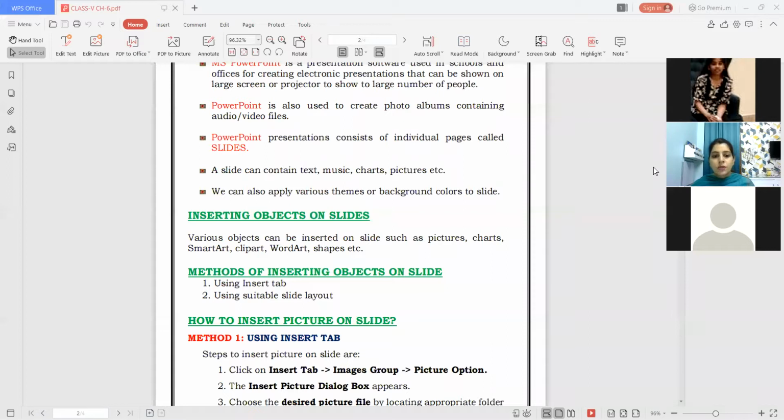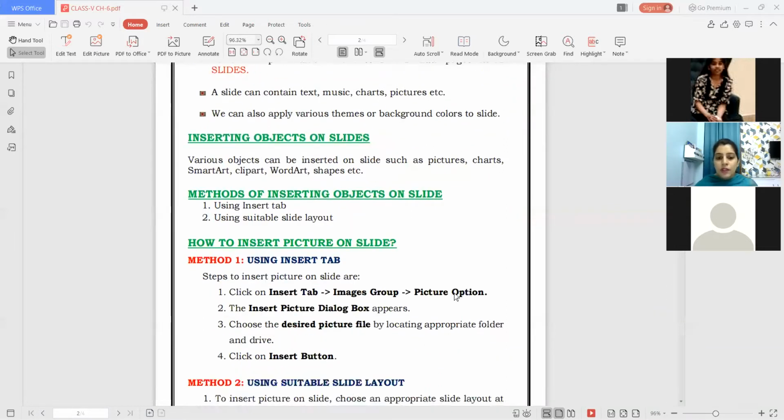Okay. So next is, what are the various objects that you can insert on these slides? In the last year, in 4th class, you might have studied the basic formatting of PowerPoint, कि कैसे slides बनाते हैं, PowerPoint पे content कैसे gather करते हैं, and what formatting you can apply to the slide. But this time you are going to learn which objects we can apply on the slide. कौन कौन से ऑब्जेक्ट्स हम अपनी स्लाइड के ऊपर इंसर्ट कर सकते हैं.